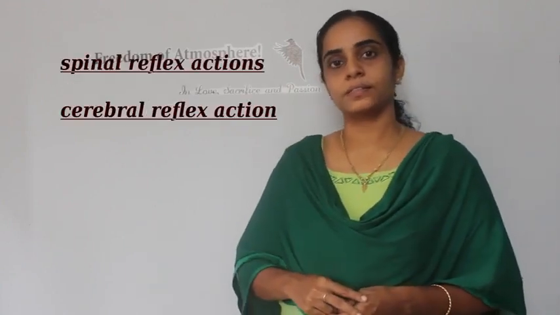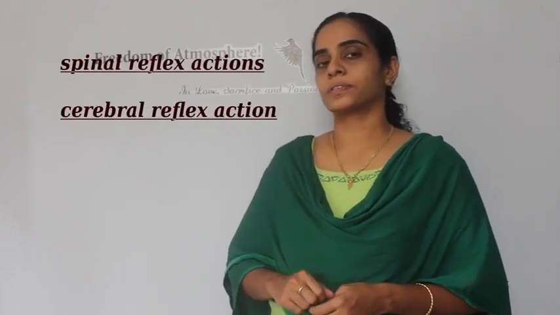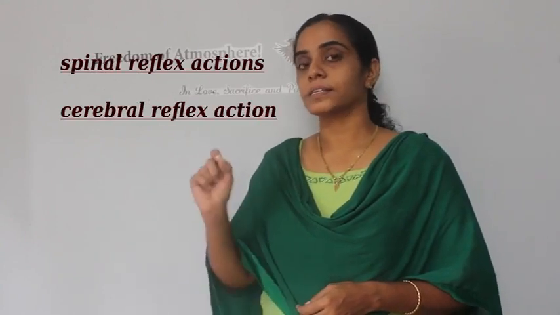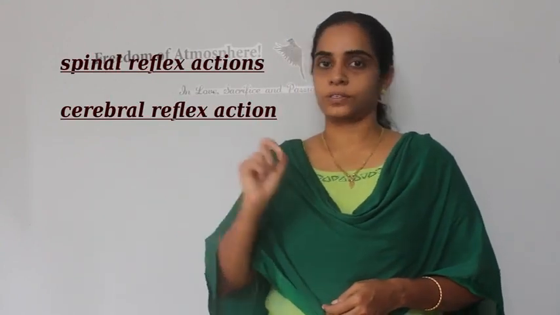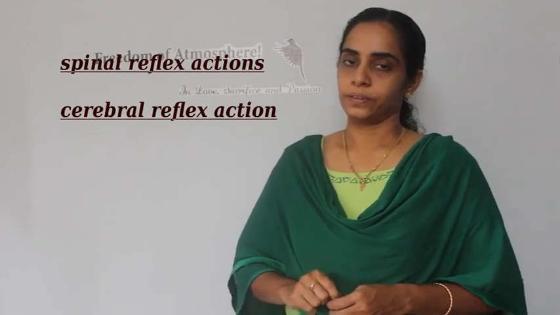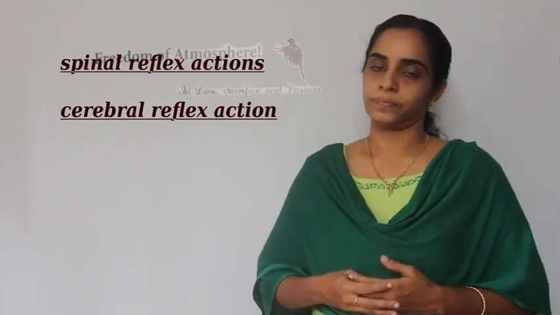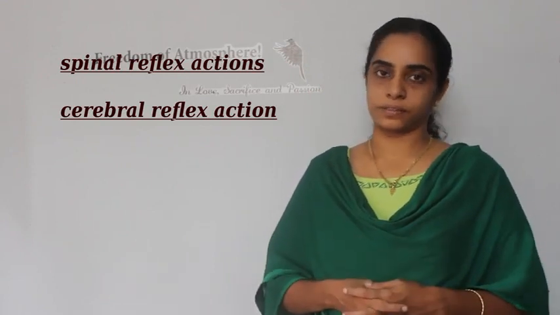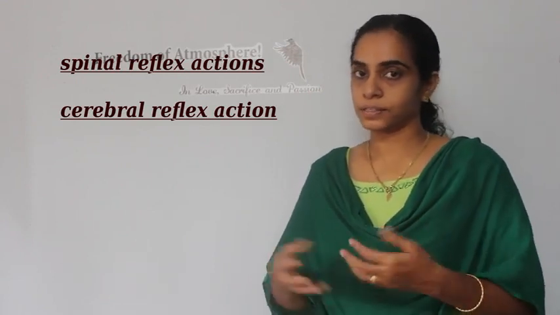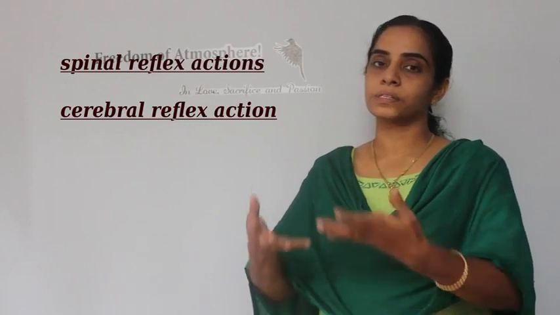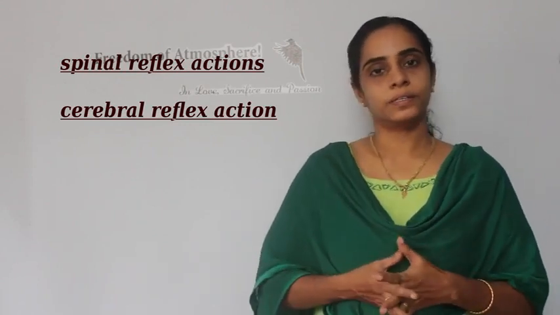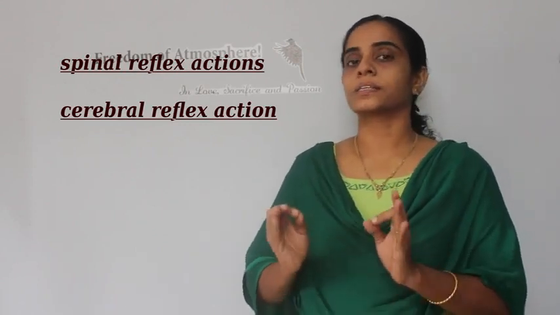So there are two types of reflex actions: spinal reflex actions and cerebral reflex actions. You got it? The reflex actions that are controlled by the spinal cord are called spinal reflex actions. And the reflex actions that are controlled by our cerebrum are called cerebral reflex actions.